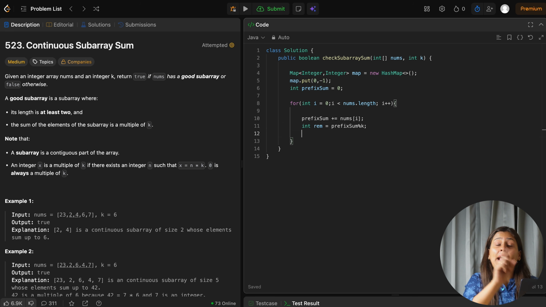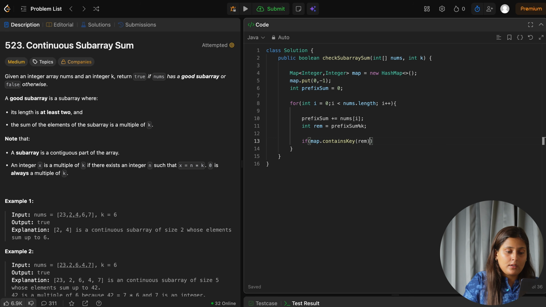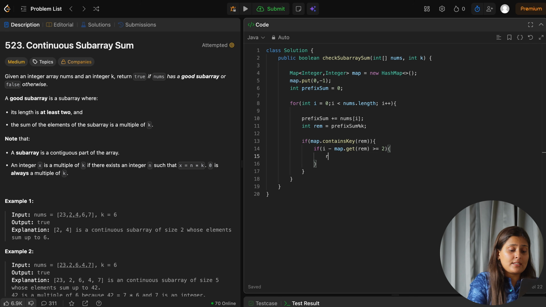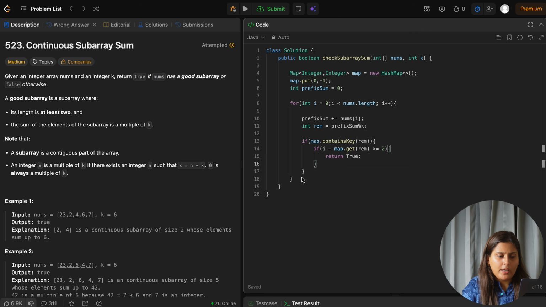And now we have to find this remainder in our map. So what will we do? If our map.containsKey(remainder) is true, then we have to look for the length. So how will we check length? We will check i minus the previous one. The previous one is stored in the map. So we will get map.get, I want to get the value of remainder. If this is greater than or equal to 2, we can say yes, it satisfies the condition and we can simply return true.